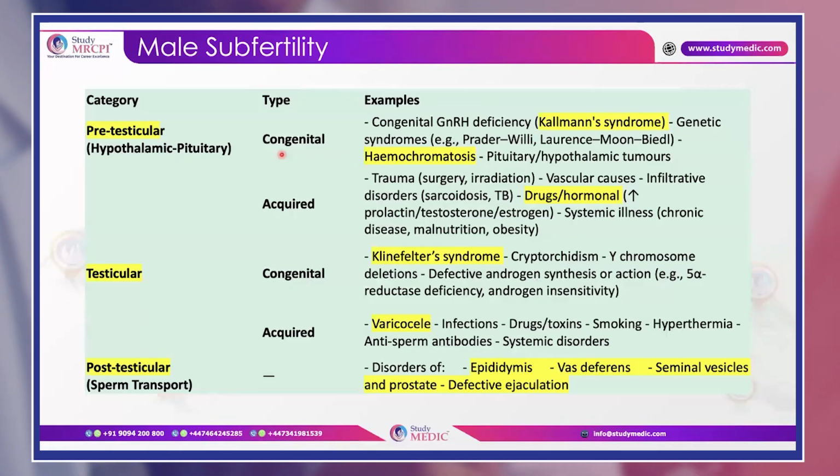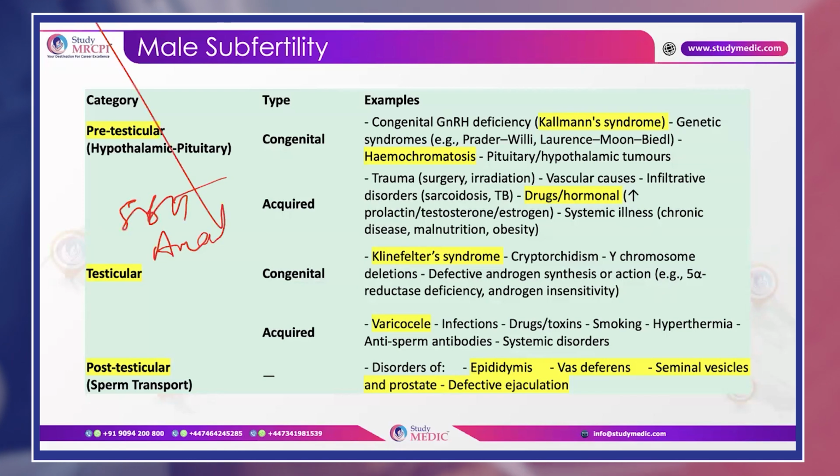So there will be continuous negative feedback, and that is why there will be decreased FSH and decreased LH. So in the pre-testicular phase, anabolic steroids are a very important SBA that might come. Okay, remember, SBA for anabolic steroids.